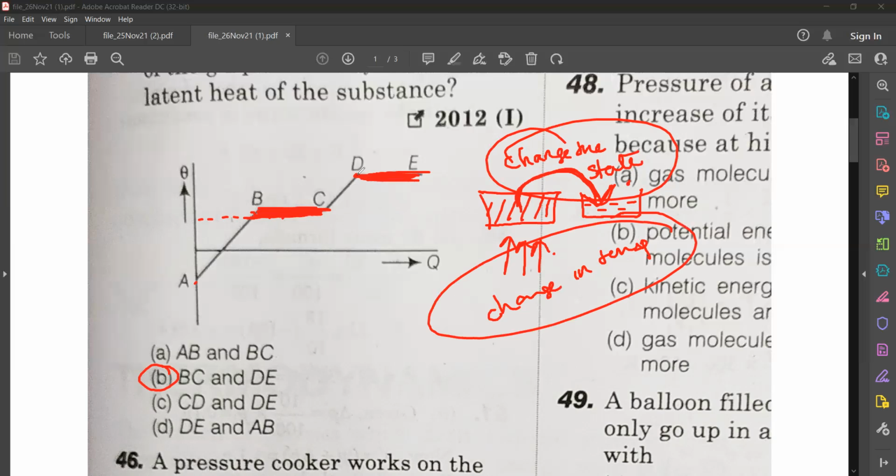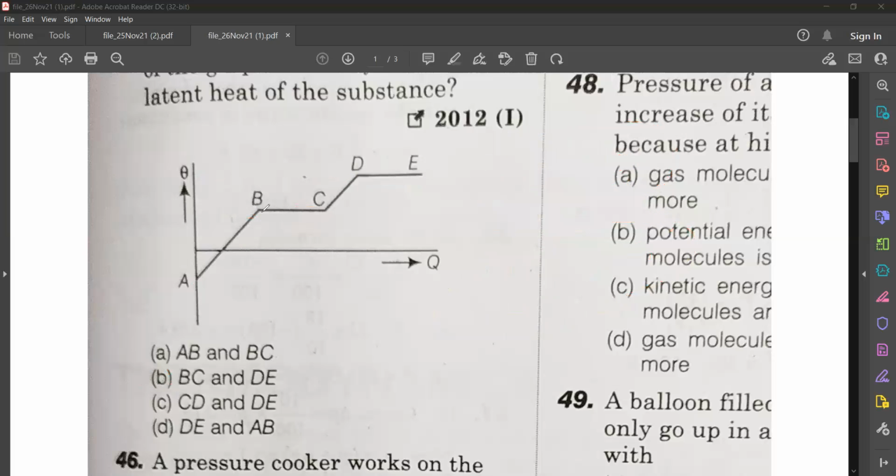Now here, D to E, the same is happening. Temperature is not changing. In D to E, temperature is constant. So that heat will be used to change the state, not to increase the temperature. So what do you understand? BC and DE are the places of latent heat on the graph. Understood? So latent heat will only change the state of the substance, but it does not increase the temperature. So BC and DE is the correct answer. So option B is the correct answer.